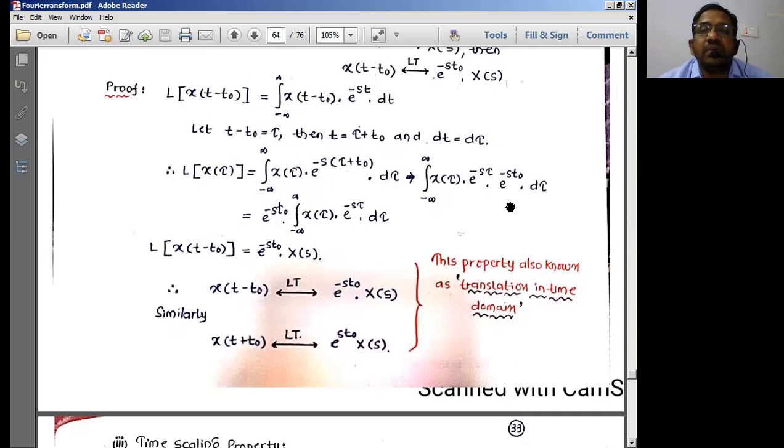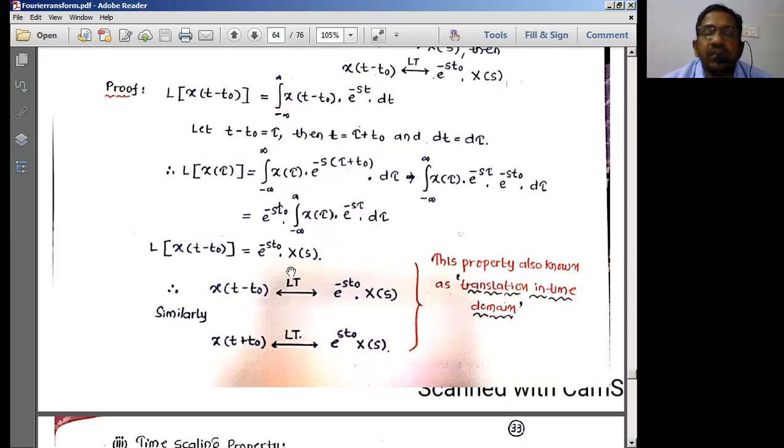So I can simply separate them out, and I can bring this once again into the form of the basic Laplace transform equation. What is the basic Laplace transform equation? It is with respect to tau. The dependent parameter is going to be tau here. So everything other than tau is going to be a constant, an independent parameter. So e power minus s t naught is an independent parameter in this equation, because this integral is with respect to d tau. So tau is the variable. Keeping tau as the variable inside the integration, I'll take this e power minus s t naught outside. That's it.